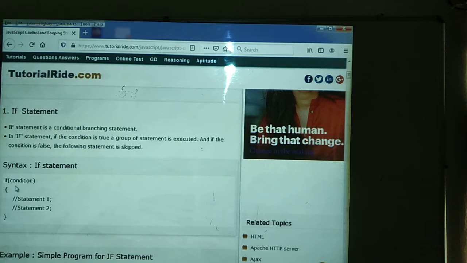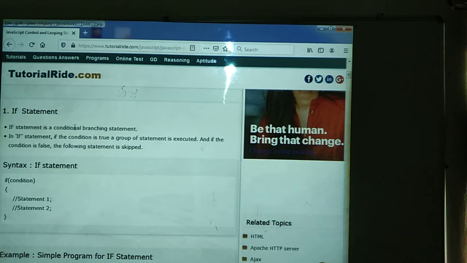How to write the if condition? First, if is a keyword. Then we write the condition within the parentheses. Then open the curly brace. Then write the statements related to the particular if block. Then close the if condition. We can see the syntax.